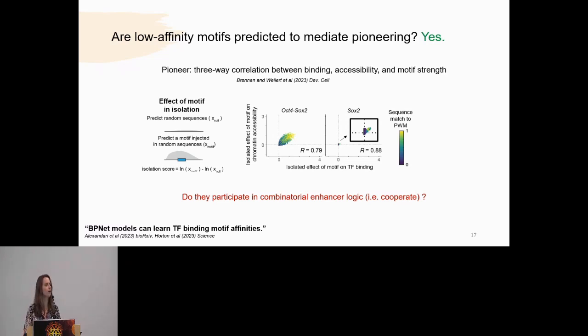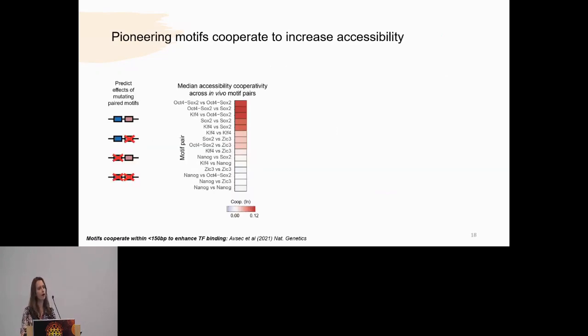Can they cooperate with other motifs in the enhancer in order to increase accessibility? So here what I did was I took every single motif pair of all of our motifs of interest, combinatorially mutated them, and predicted the effects in our accessibility model. We decided to characterize cooperativity fairly simply, by asking: is the effect of the motifs together greater than the individual sum of their parts?